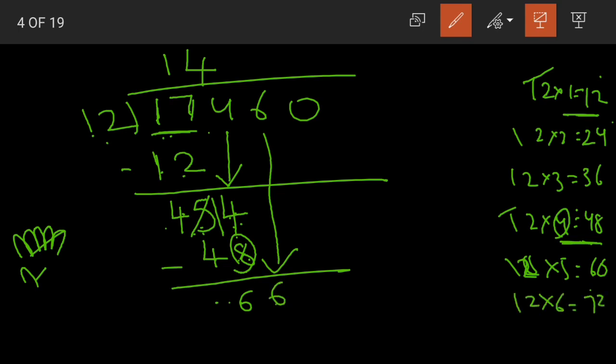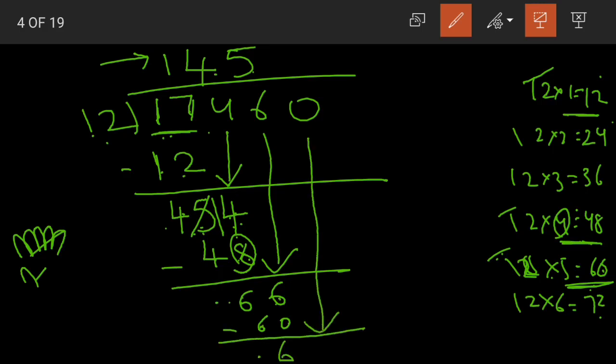Now let us bring another digit down. 66. Yes. So where does 66 come? 66 comes here between 60 and 72. Now which number should we take? 60. Yes, the smaller number. 12 5s are 60. Yes, children, always do not forget to write the number here in the quotient. Now 66 minus 60. 6 minus 0, 6. 6 minus 6 is 0. Done with the subtraction.